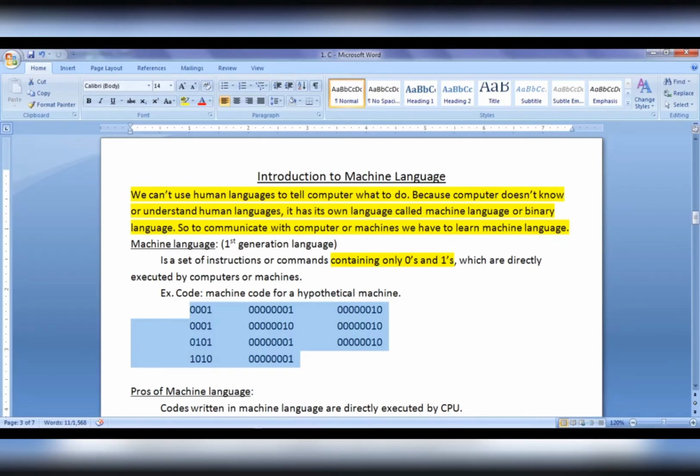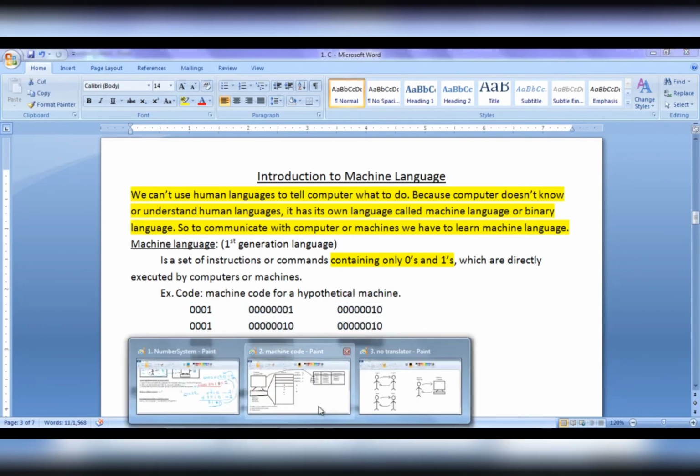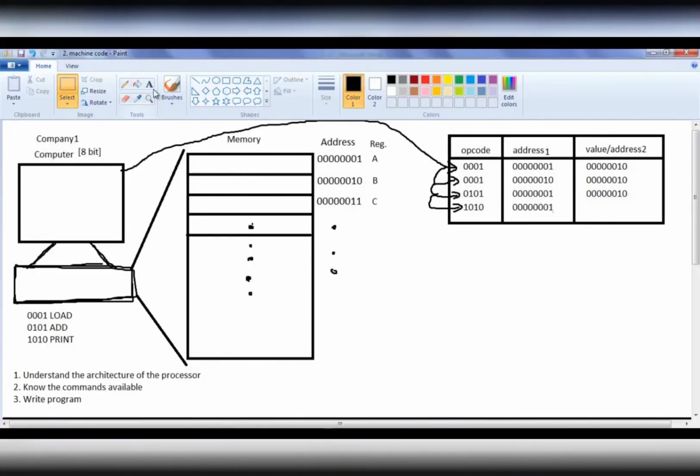Let's understand what this code means with respect to a hypothetical machine that we have here. Here I am taking a computer which is manufactured by some company, and it is an 8-bit computer.